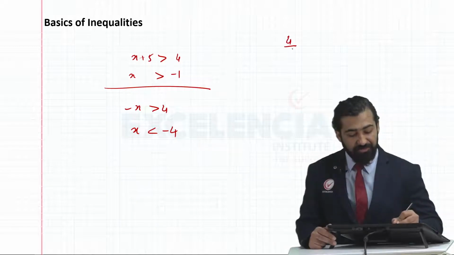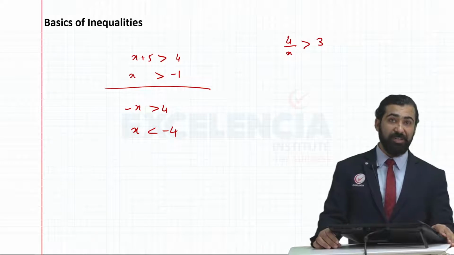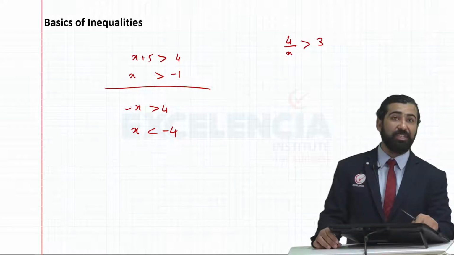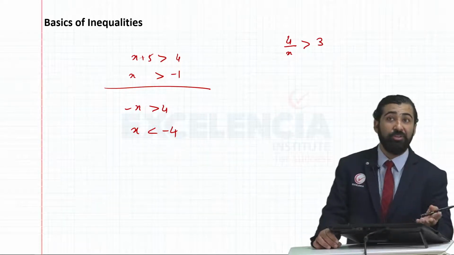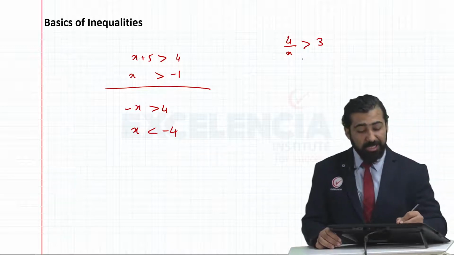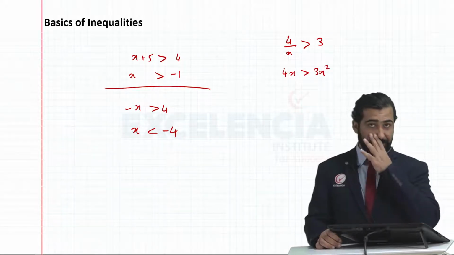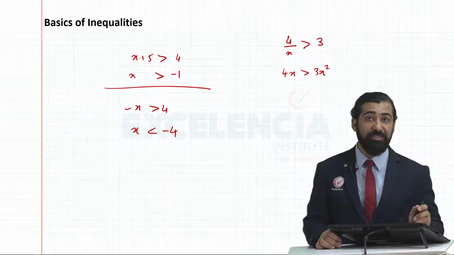Essentially, suppose I've got 4 divided by x is greater than 3 and I want to find the range of x values. I can't transpose x to the other side, because I don't know if x is a positive number. So instead, I multiply both sides by x squared. So I get 4x is greater than 3x squared.